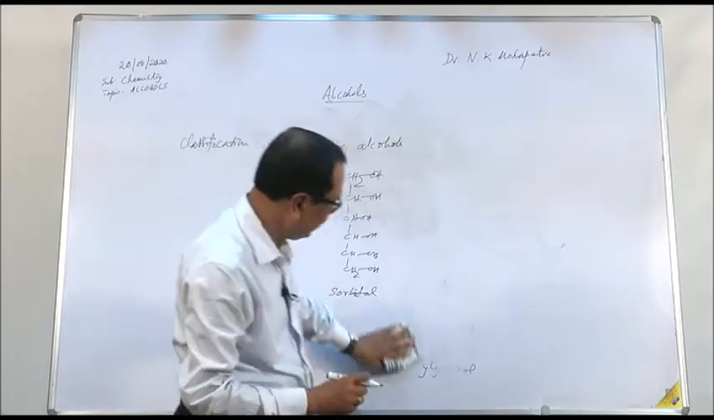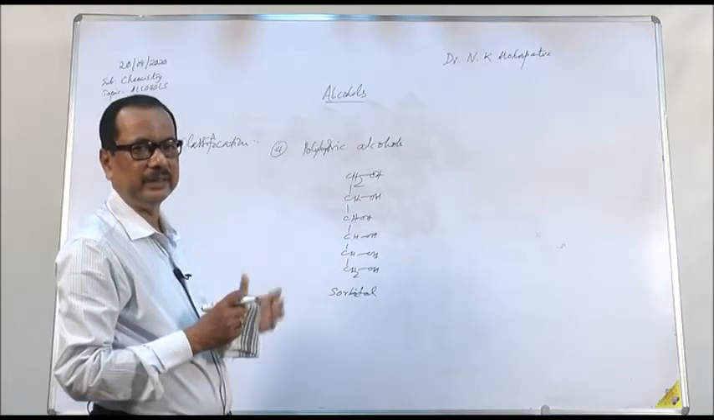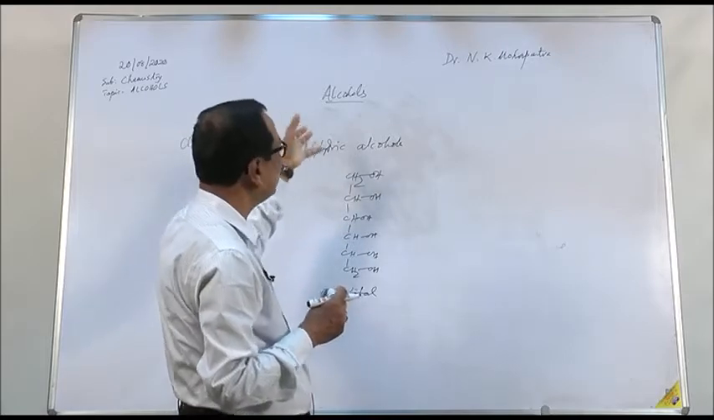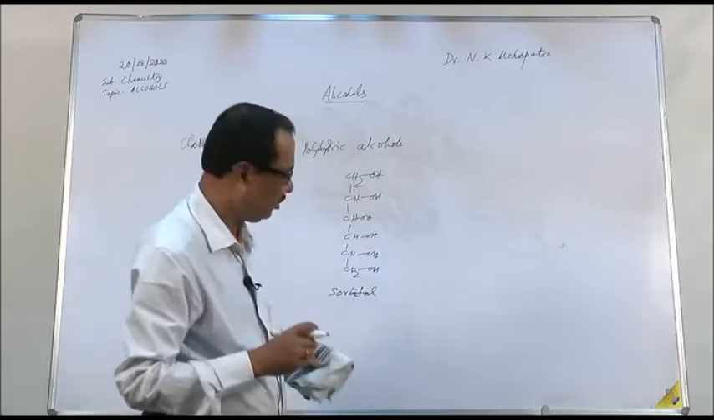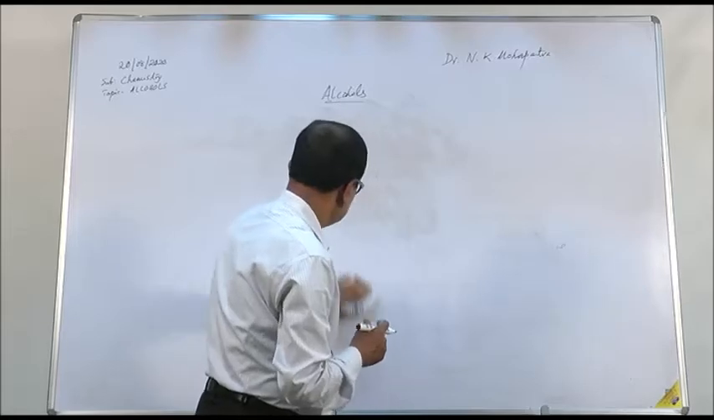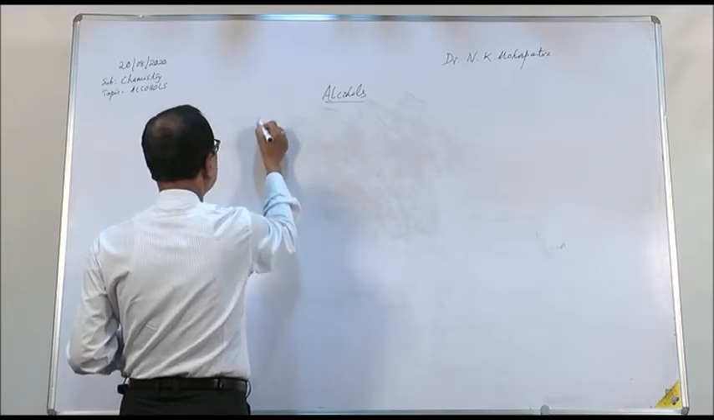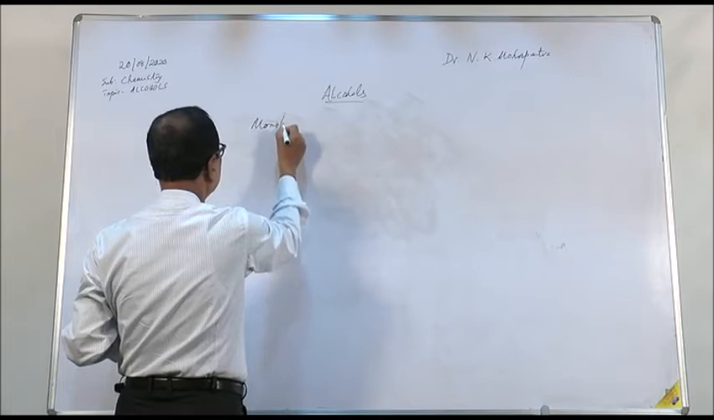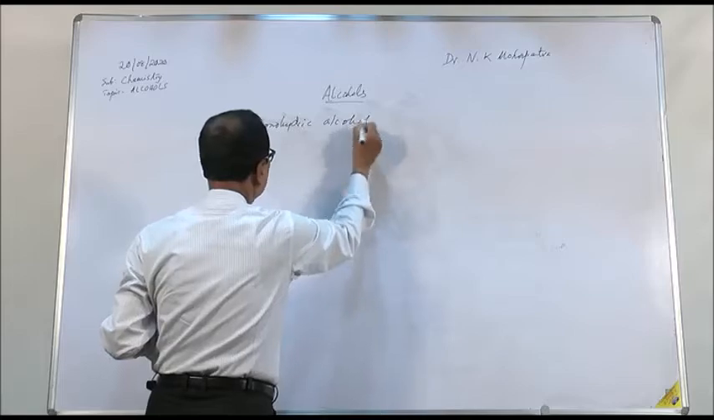In this way, you can classify the alcohols into different categories depending on the number of OH groups present in the alcohol. Now, by alcohols we usually mean monohydric alcohol. When we say alcohol, what automatically comes to our mind is monohydric alcohol, where one OH group is present, which is simply alcohol.